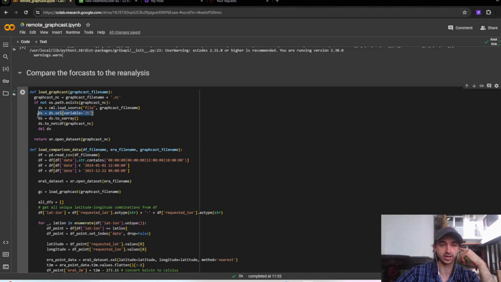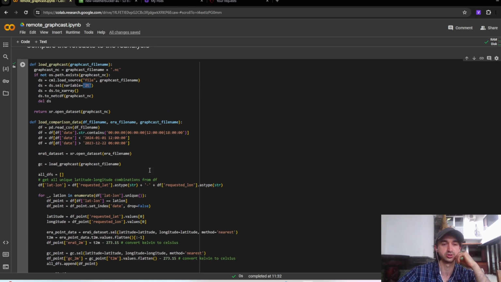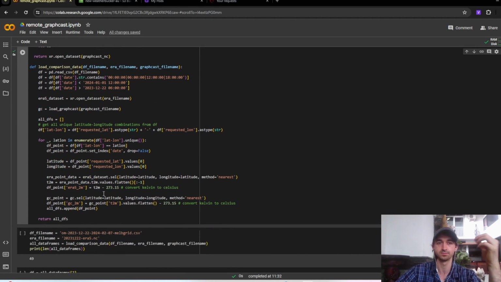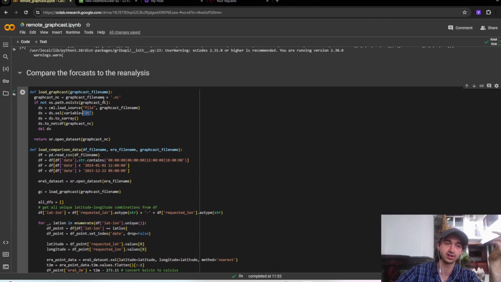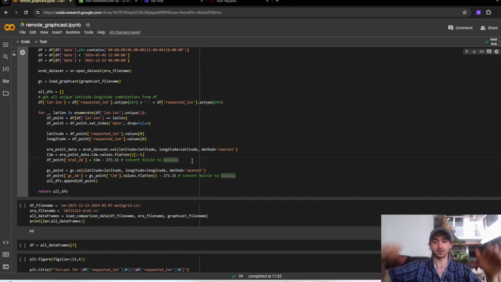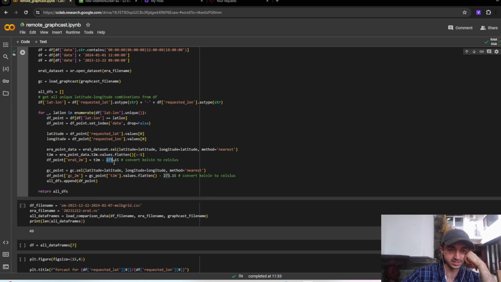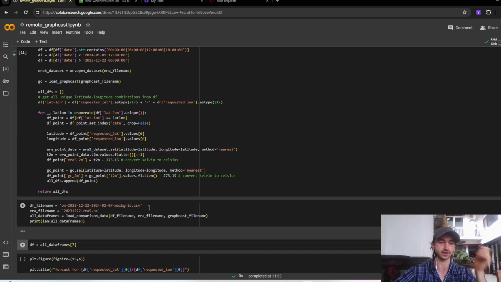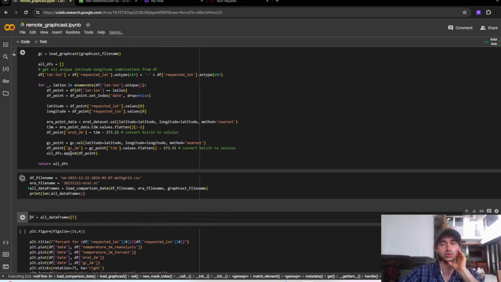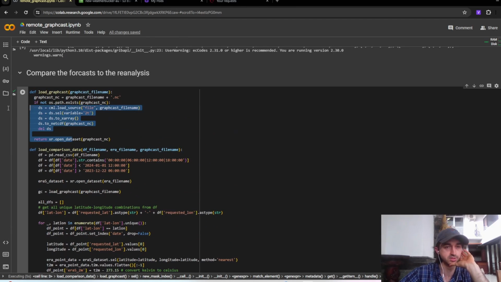But essentially what I did is I took the huge ball of data, the 6.4 gigabytes, and I just took the 2T variable, which is the temperature at 2 meters, which is what you feel, unless you're a very tall 7-meter human. And we're just grabbing the 2T, the temperature at 2 meters, from all of these data sets: from the OpenMeteo forecast and reanalysis, from the ERA5, and also from the GraphCast. So we're taking that, and then we're just comparing that variable. And of course, the ERA5 data and also the GraphCast data is given in Kelvin, so we have to make it into Celsius to be more understandable to humans like us. Okay, so now we're going to do this processing. This might take about 2 to 5 minutes, mostly because of this process here.